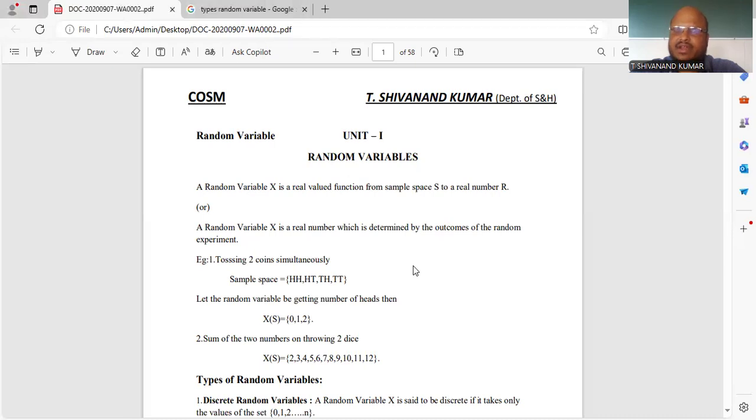If you take a game, then you will get the result win or loss. In general life, we do so many experiments, and sometimes we pass, sometimes we fail. So these are the random variables.